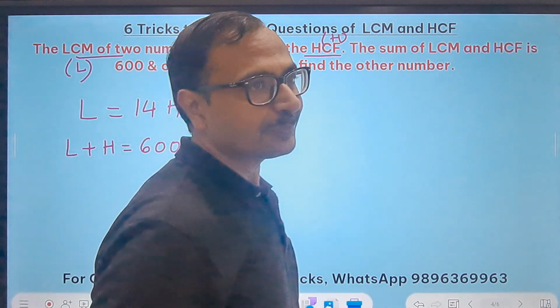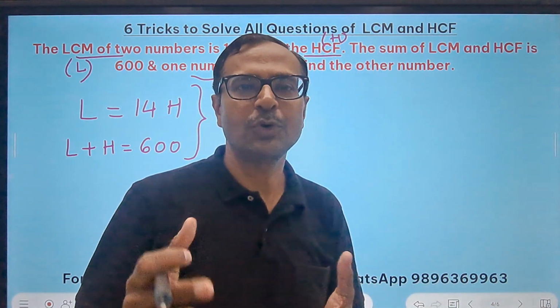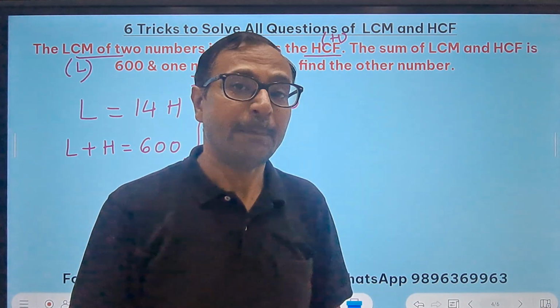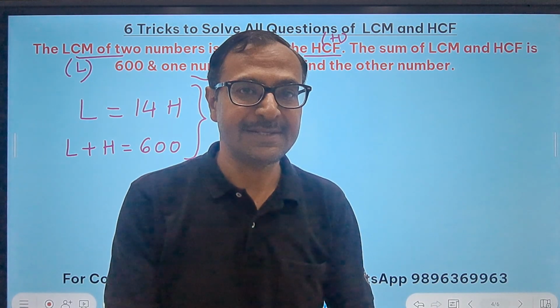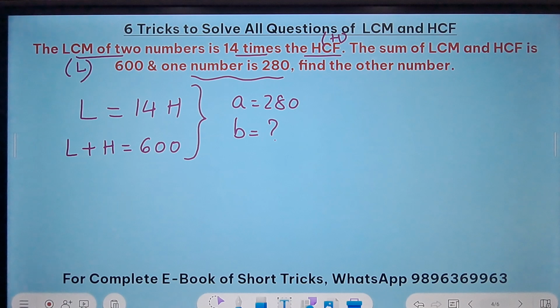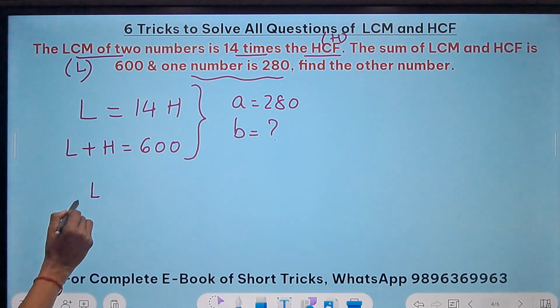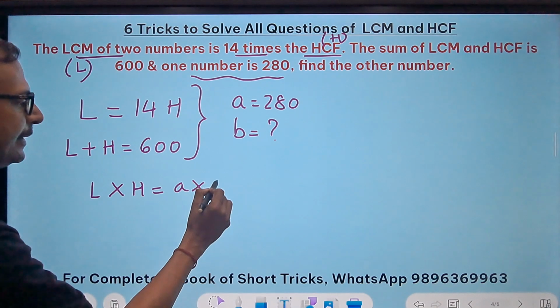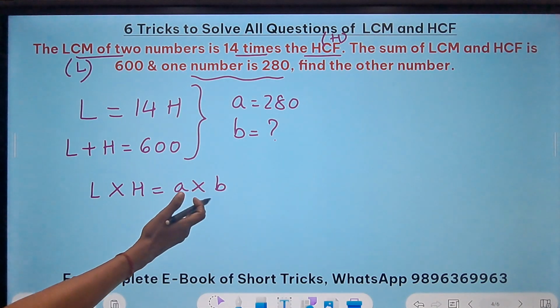Now I told you LCM into HCF is equal to the product of numbers. That is one thing you can use in this question, right? But for that you need to find LCM and HCF. Is there a smarter trick? Let's check. The formula is L into H equals A into B, right? So let's put whatever is given.